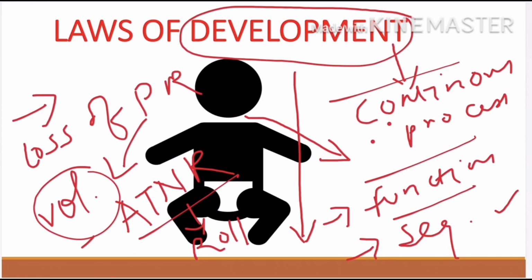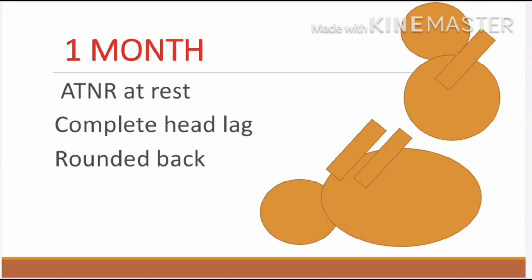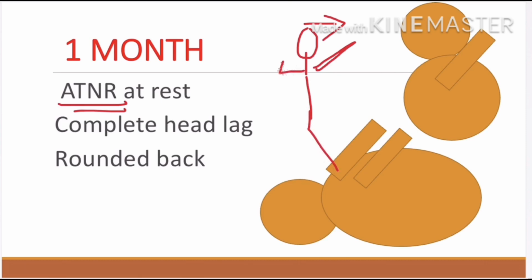So starting the gross motor development at 1 month of age. During the first month of life, the asymmetrical tonic neck reflex is elicited by turning the head of the child to one side. Suppose if the head is turned to the left side, the left arm is extended, similarly the left leg is extended, and the opposite side gets flexed. This is the asymmetrical tonic neck reflex.